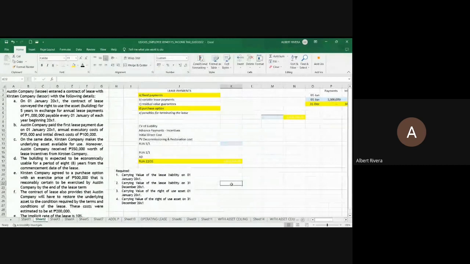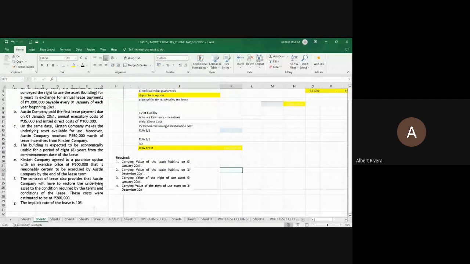Let's now move to number 2. On January 1, 20X1, the contract of lease conveyed the right of use asset, which is a building, for 5 years in exchange for an annual lease payment of 1 million payable every January 1, beginning 20X1 and every January 1 thereafter. Pareho din pala sa kabila. So, a contract of lease was entered into by the lessor and the lessee to use the building for a period of 5 years, and the lease payment will start January 1 and be paid every January 1 thereafter.